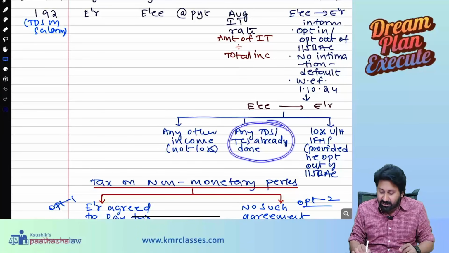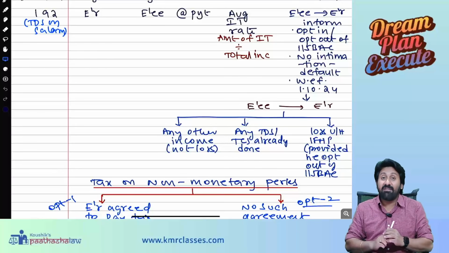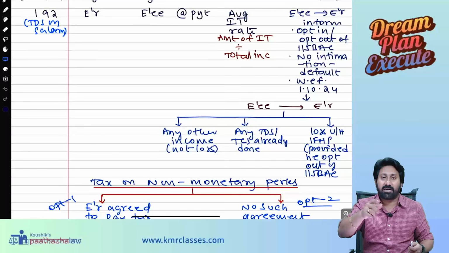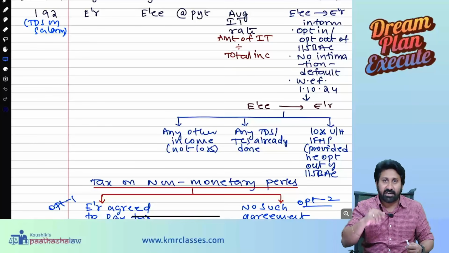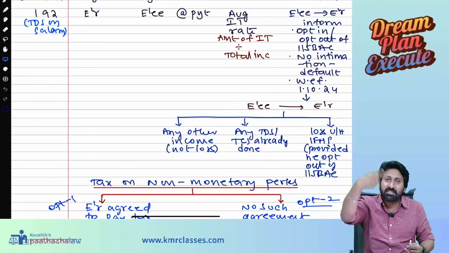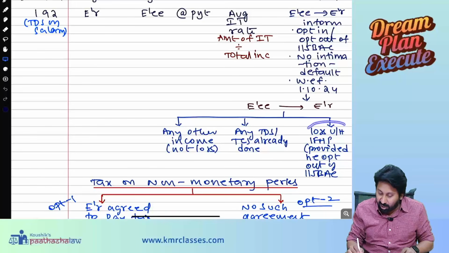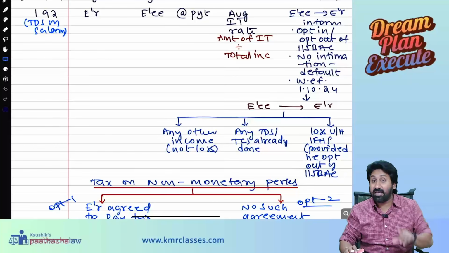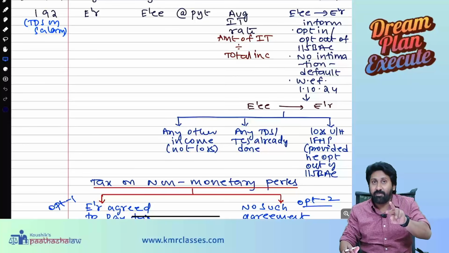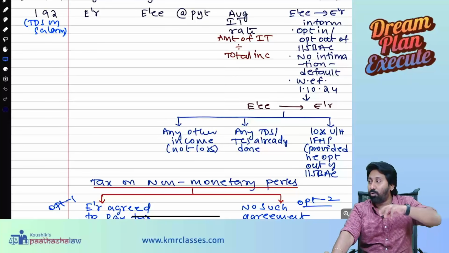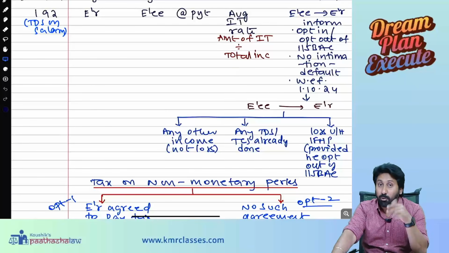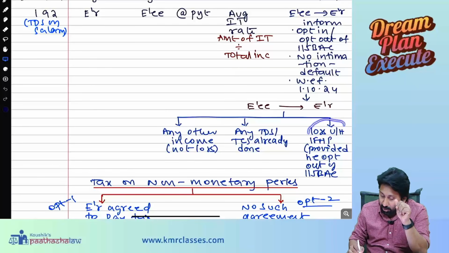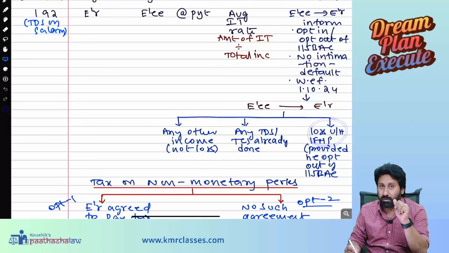Any TDS already deducted, tell him too, so that he will consider only the other part to be deducted. If TDS is already deducted on some incomes and you tell him, they will adjust the TDS. Next, loss under the head IFHP, provided he opts out of 115BAC. If you opt out of 115BAC, then only you need to give the details of the loss under the head IFHP. If you are adopting 115BAC, you need not give this detail to the employer.